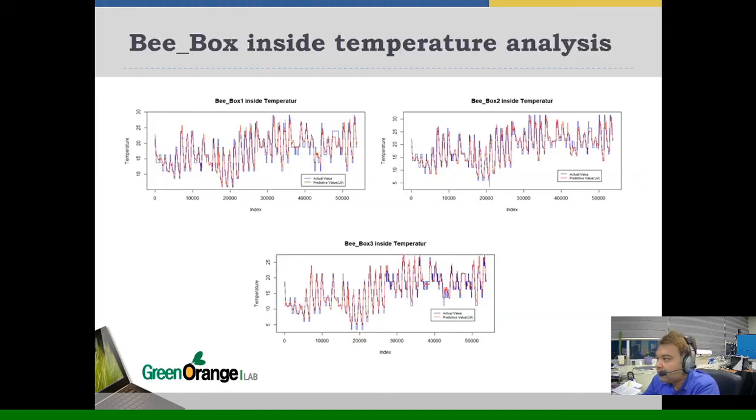Bee box inside temperature analysis. Here we analyze 3 farm inside temperature with prediction value. First one for farm 1 inside temperature with prediction line, second one for farm 2 inside temperature with prediction line, and third one for farm 3 inside temperature with prediction line. And from here we can easily say that prediction lines are very close with actual line. Here blue line for actual value and red line for prediction value.